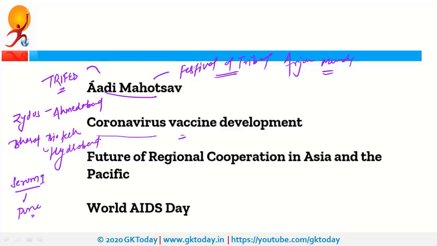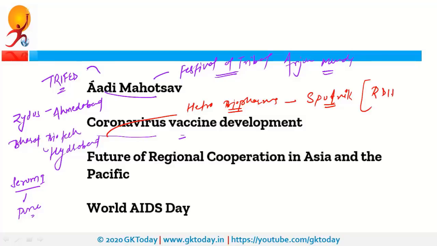Now recently Hyderabad was also in news because of Hetero Biopharma. This is a Hyderabad based entity and it is going to develop Sputnik vaccines in our country. And for that recently it entered into agreement with RDIF, that is Russian Direct Investment Fund. Next is Future of Regional Cooperation in Asia and Pacific. So recently this book was released by ADB, that is Asian Development Bank.